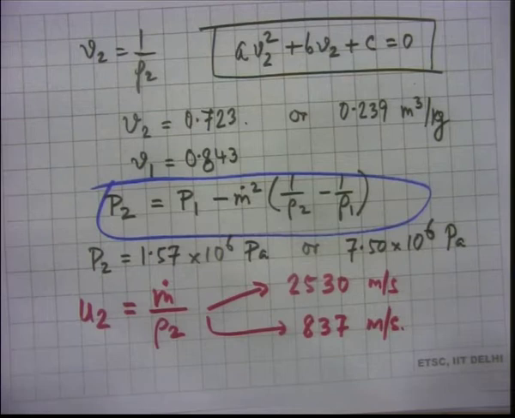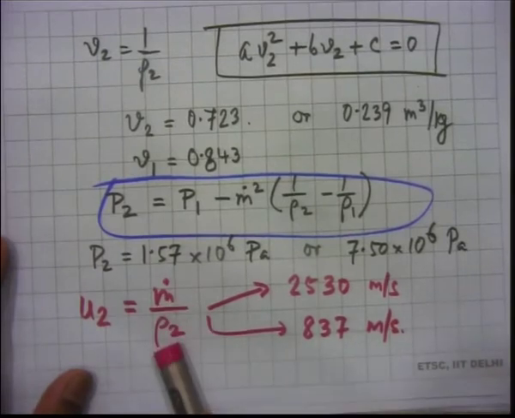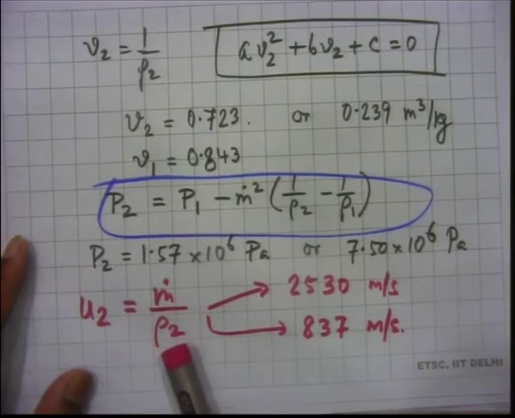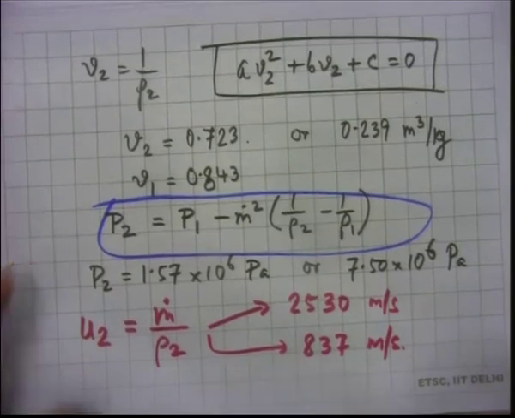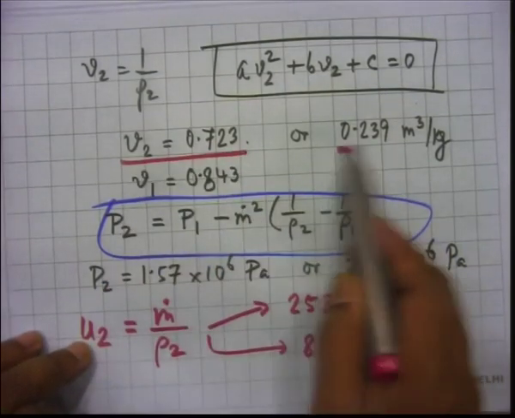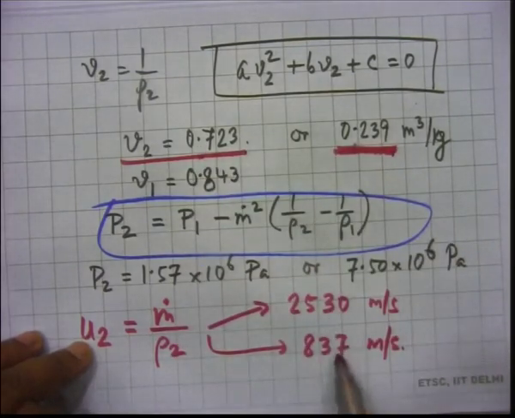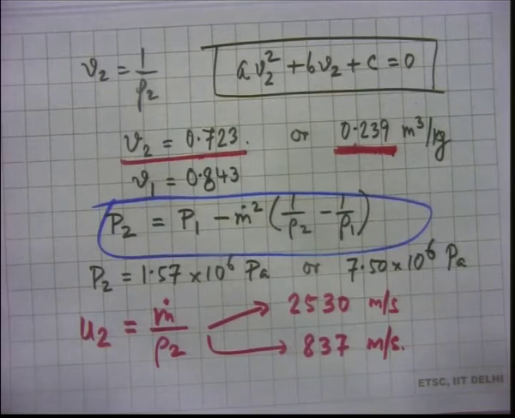Okay. So, these are the two values that we get. M dot is the same. 1 over rho 2 actually varies, isn't it? 1 over rho 2 is either 0.723 or 0.239. So, depending on these two values, these are the velocities that you get. That is U2. Now, which one corresponds to what?